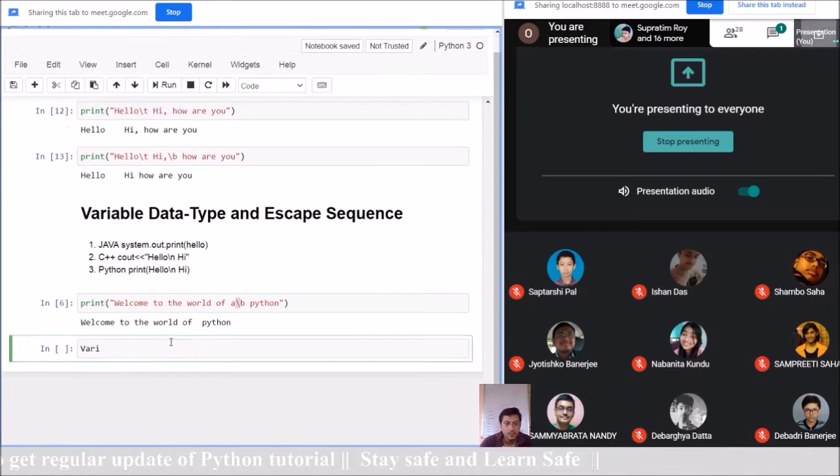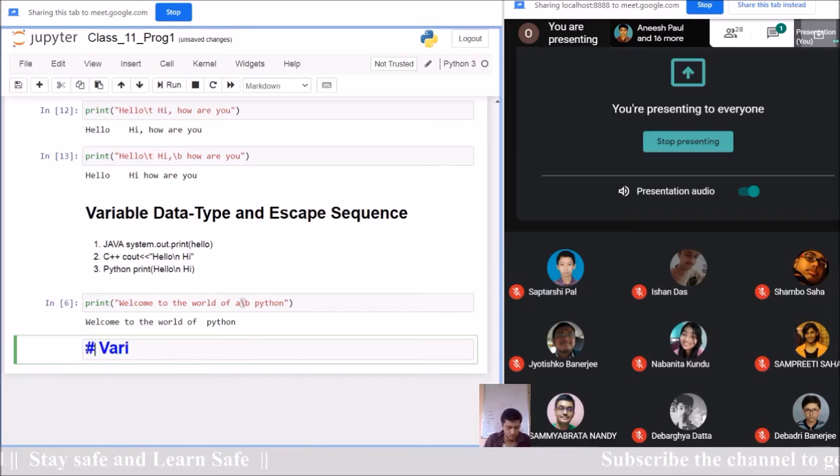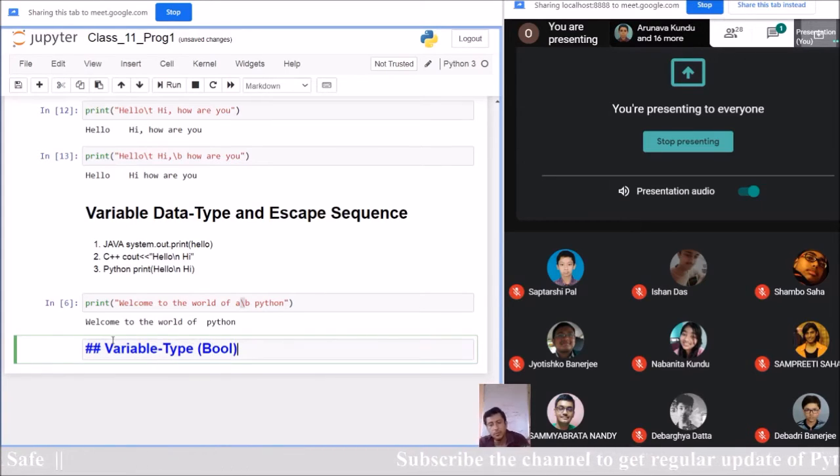Now, variable type. Which variable type do we want to discuss now? We want to discuss variable type bool. Okay. Do you know what is bool? Sir, is it Boolean? Right. True and false. We'll see now.